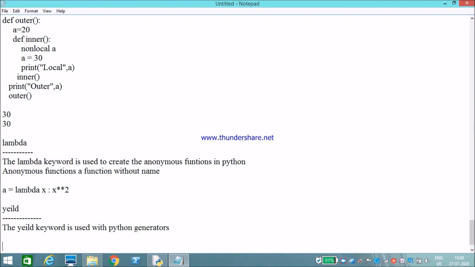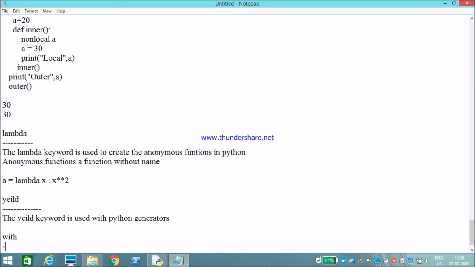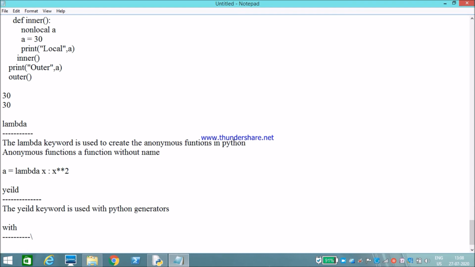And the last keyword is with. With is used in file handling. It makes code cleaner and more readable. The main advantage of using with is that we need not close the file. Without using with we need to close the file, but with using with we need not close the file. The with keyword is used in file handling.